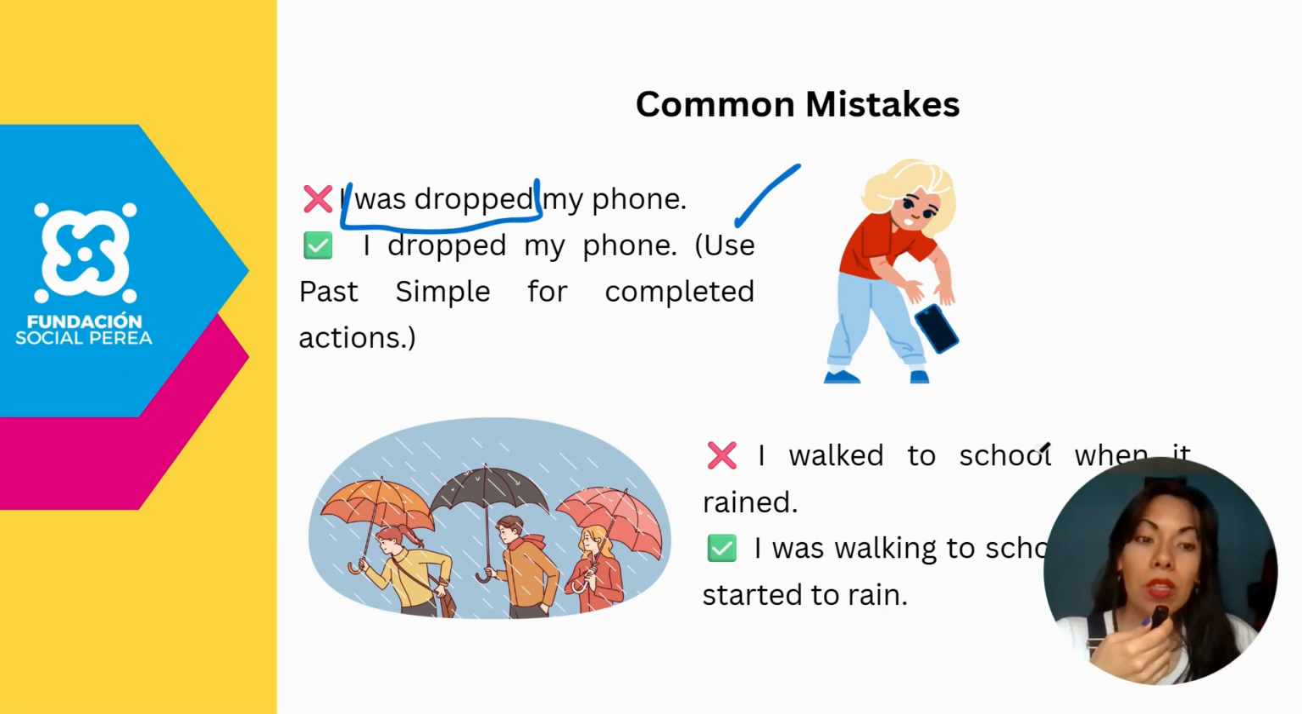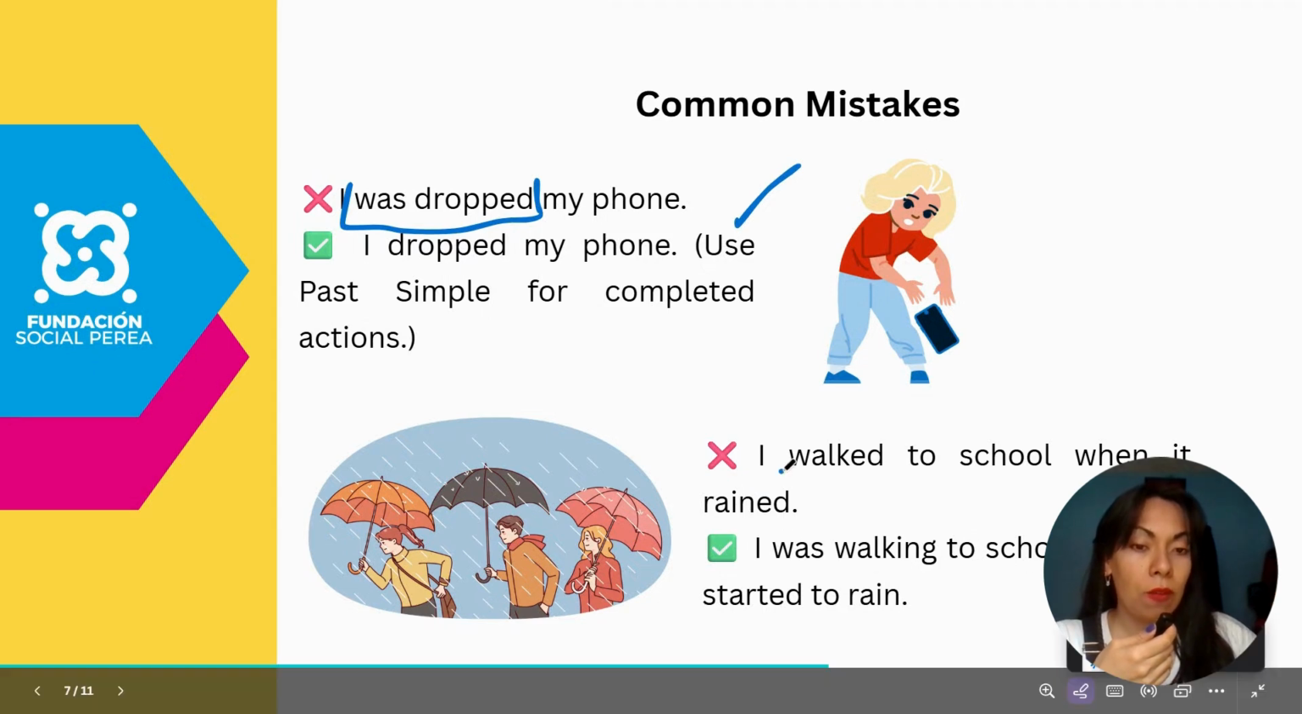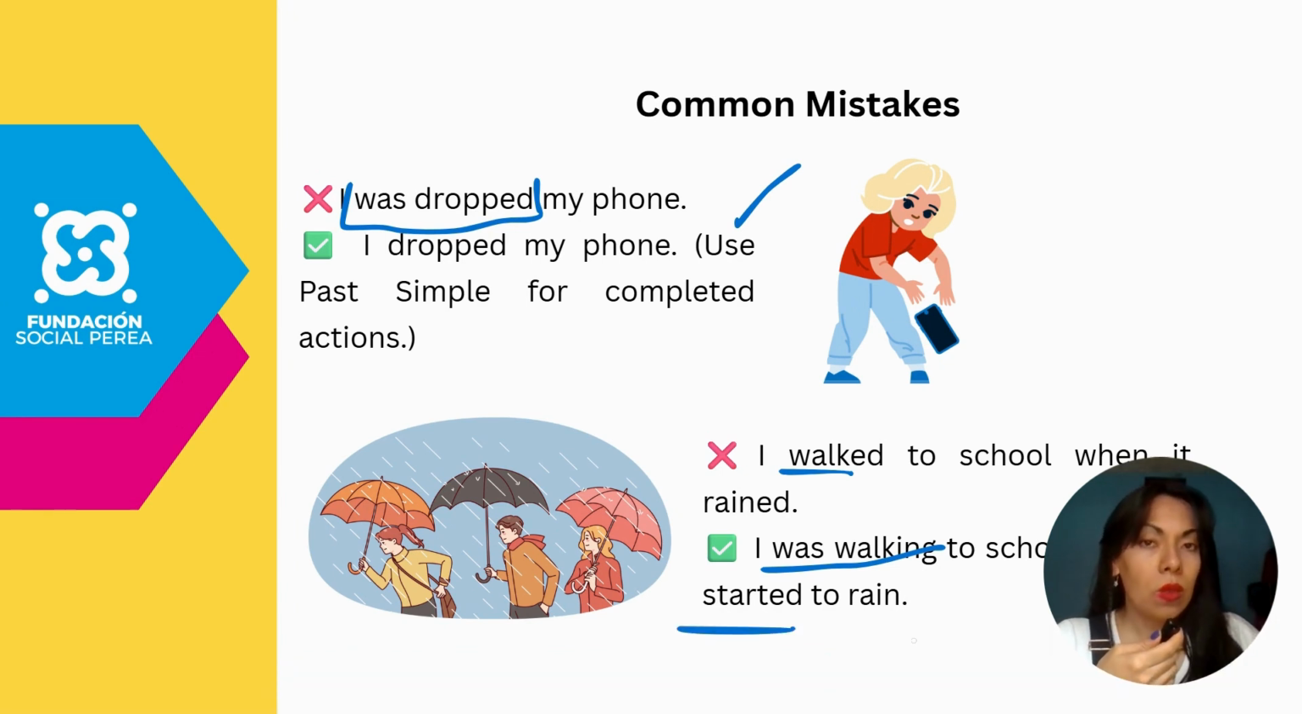On the second one, I walked to school when it rained. So are you talking about a sequence of facts, or are you talking about something that you were doing and suddenly everything changed because of the rain? I believe that the second one is the right answer. So what is going to happen? If the action was in progress and something interrupted that action, the right structure will be to use at first the past continuous, and later just the second action will be in simple past. Okay, so whenever you use those grammar tenses, don't forget to analyze the context.